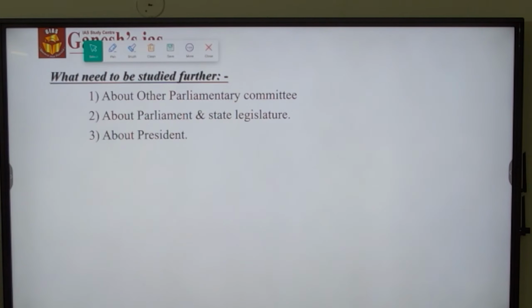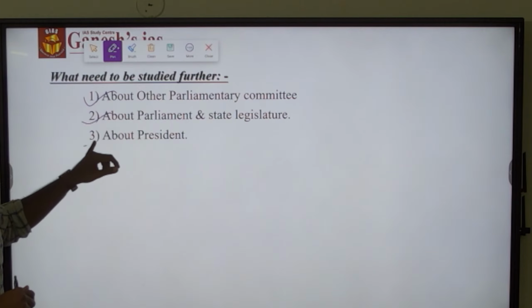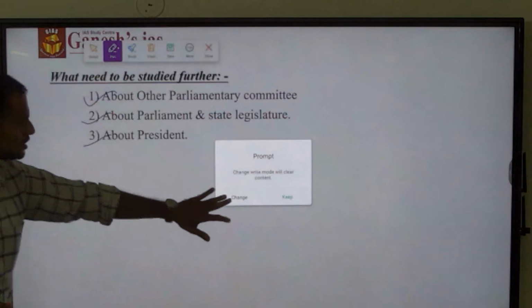So what we need to study further is, first, we should know about what the other parliamentary committees are. Second, we should know about the parliament as well as state legislatures. Third, we should know about the functioning of the president in India.